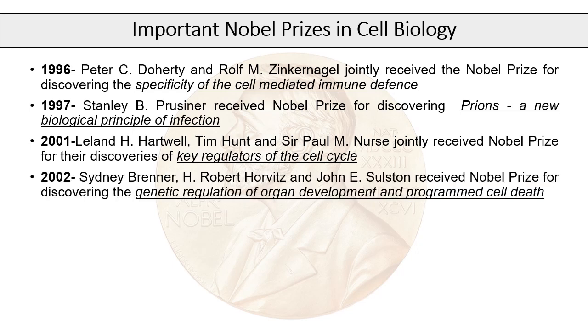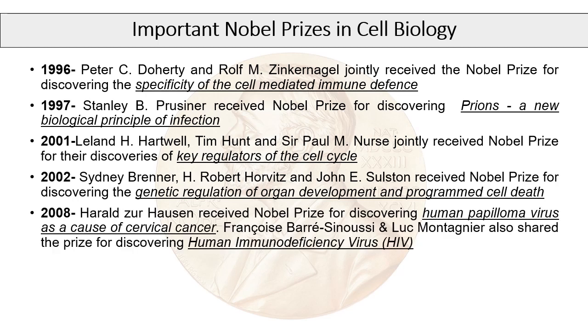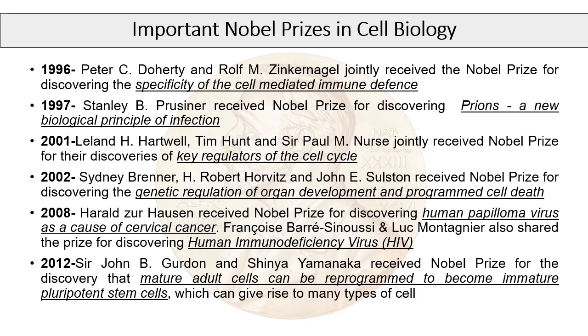In 2002, Brenner, Horvitz, and Sulston received the Nobel Prize for discovering the genetic regulation of organ development and programmed cell death. In 2008, Hausen received the Nobel Prize for discovering human papillomavirus as a cause of cervical cancer. Barré-Sinoussi and Montagnier also shared this prize for discovering human immunodeficiency virus, or HIV. In 2012, Sir Gurdon and Yamanaka received the Nobel Prize for the discovery that mature adult cells can be reprogrammed to become immature pluripotent stem cells, which can give rise to many types of cells.